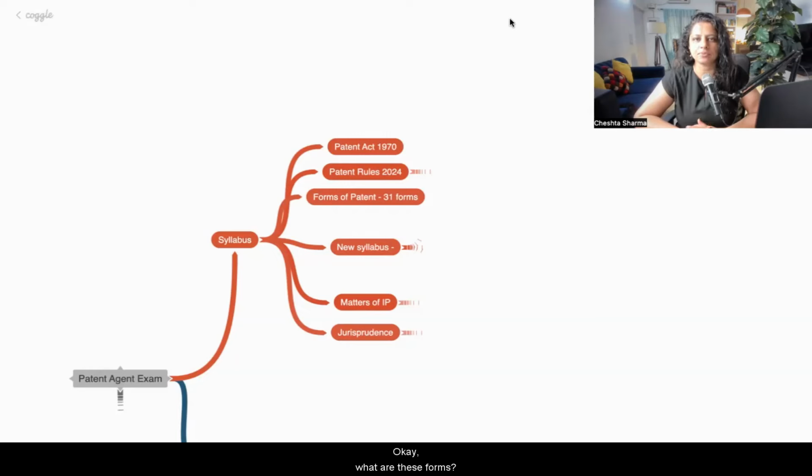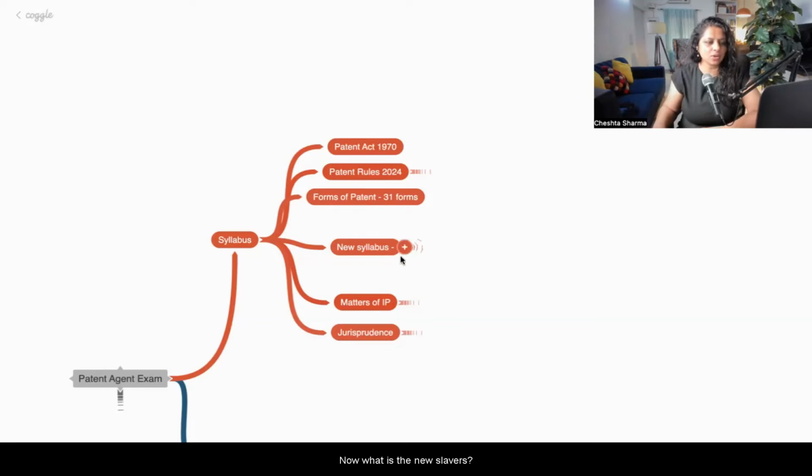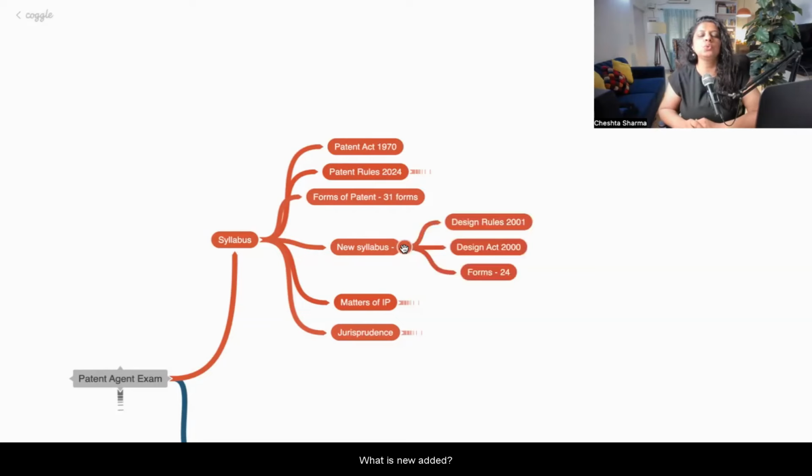What are these forms? What are these procedures for? Now, this is the already existing syllabus. What is the new syllabus? What is newly added? This has always been the syllabus of the patent agent examination, because it's a patent examination. So Patent Act, Patent Rules, forms, all these things you need to learn.